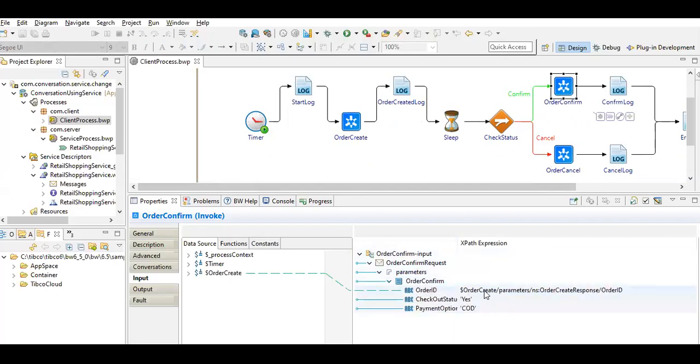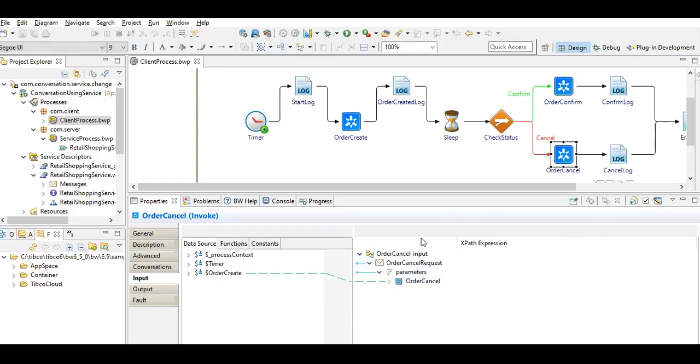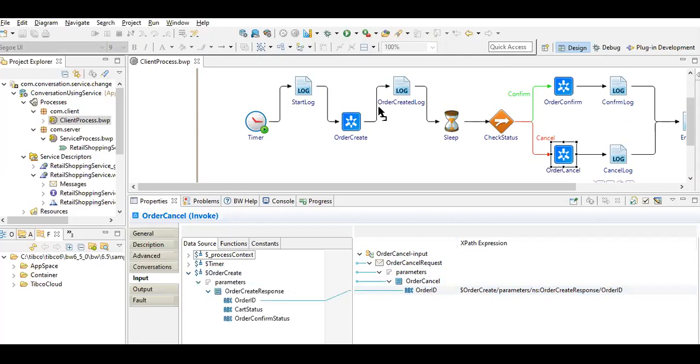If you see, we are passing nothing but the order ID, which is whatever response we get for the order ID after creating the order. We are passing this ID. Correct? Now let's see what we are passing for the order cancellation. In the order cancellation also we are passing nothing but the order ID we received after invoking the order create operation. So we are passing that.